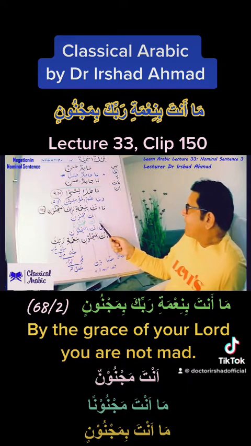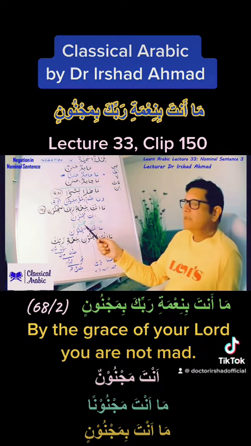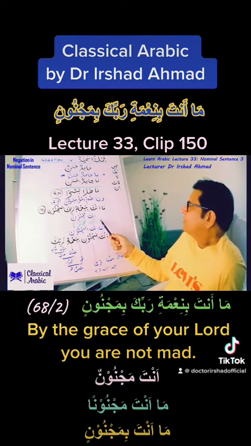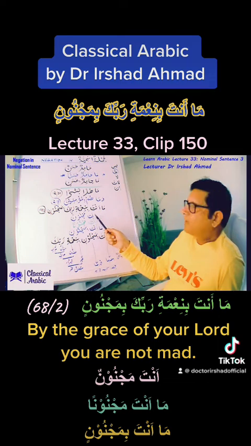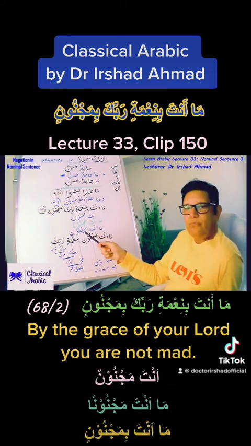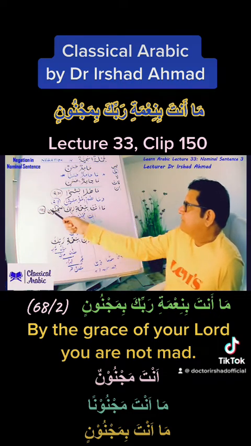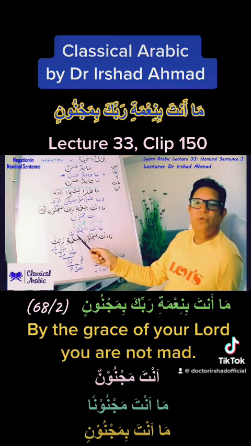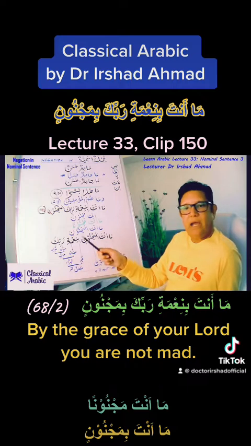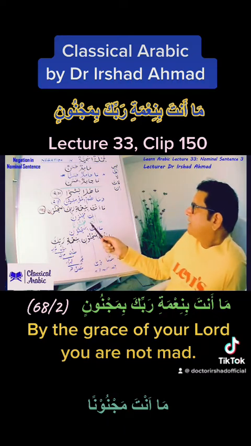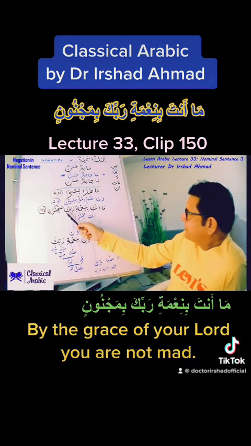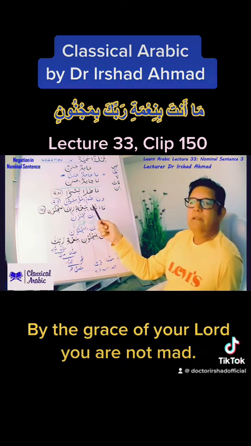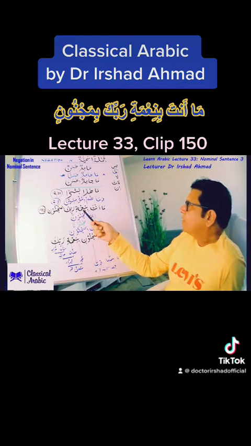Then we add ma in it, and that will become ma anta majnoonan. You are not a madman or you are not possessed. And if we want to further emphasize, as it is emphasized here in the ayah, ma anta bimajnoonin, you are not a madman at all. And that has been added here, that phrase bini'mati rabbika, with the grace of your Lord.